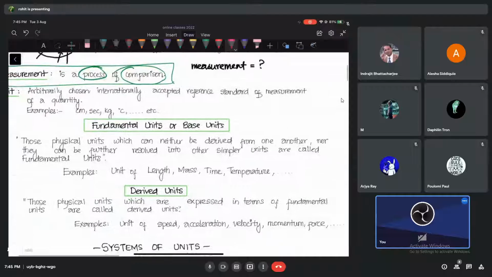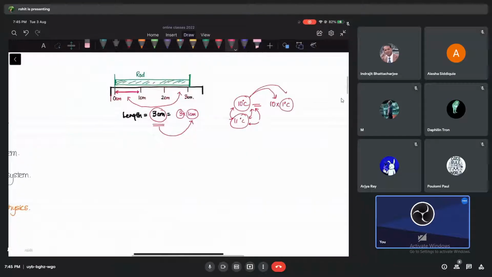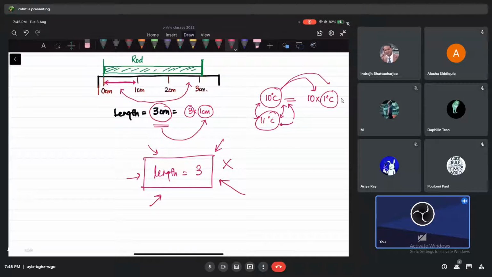Now, why do we need something called a unit? That is very important. You have to understand this unit, okay? Suppose I ask you what is the length, and you tell me the length of something is 3. Obviously nobody understands this. Obviously you'll agree with me, right? Nobody understands the length of 3, right, guys? Yes, sir. Nobody understands, okay?